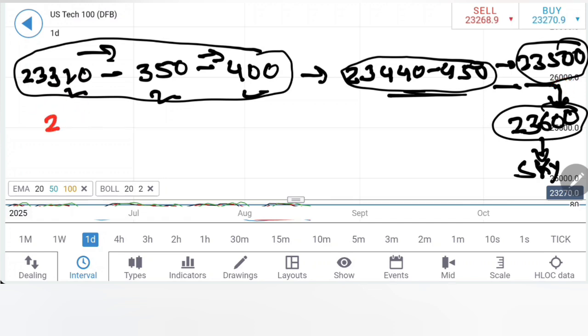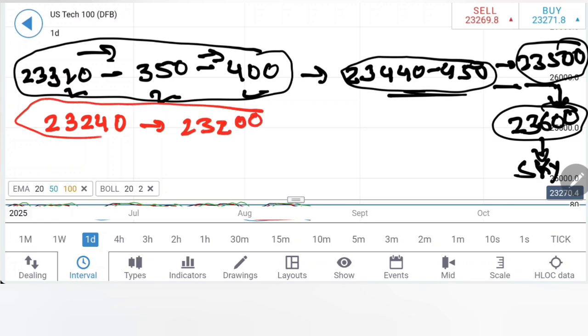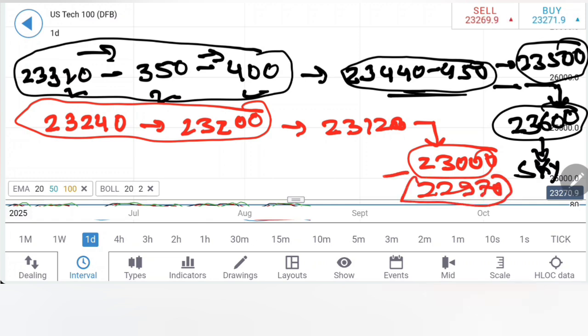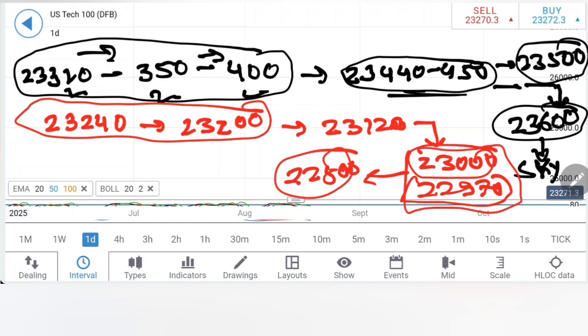On the downside, I will recommend a selling entry at 23,240. Expect 23,200. Very strong support zone this is. Staying below this, stay bearish for 23,120, and in fact 23,000, the next critical number. 23,000, 22,970 is a stronger support here. Trading below this, stay bearish for 22,800 levels very soon. I think this, for the day, should be the stronger support if at all Tech 100 decides to slide.